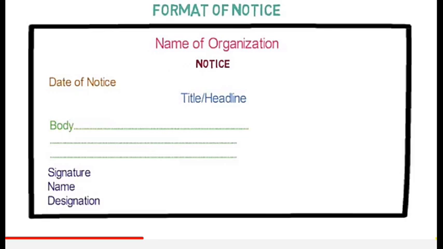Then in the next line, after the name of the school, you will write Notice.